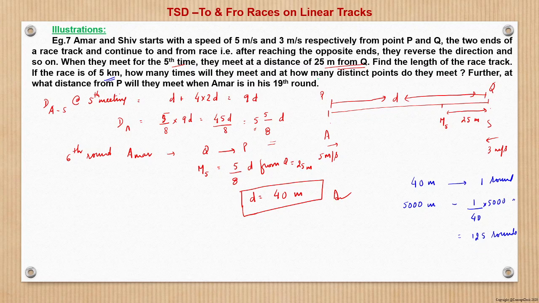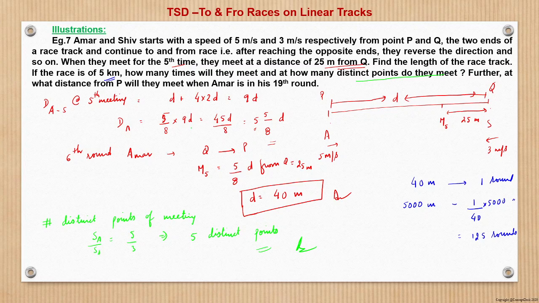So how many times will they meet and at how many distinct points do they meet? Let us first take the case of the number of distinct points of meeting. Here the ratio of speed of Amar to Shiv is 5 by 3. So from here we can say that they will be meeting at 5 distinct points. This is fairly simple. This is the answer to this part: distinct points where they meet.